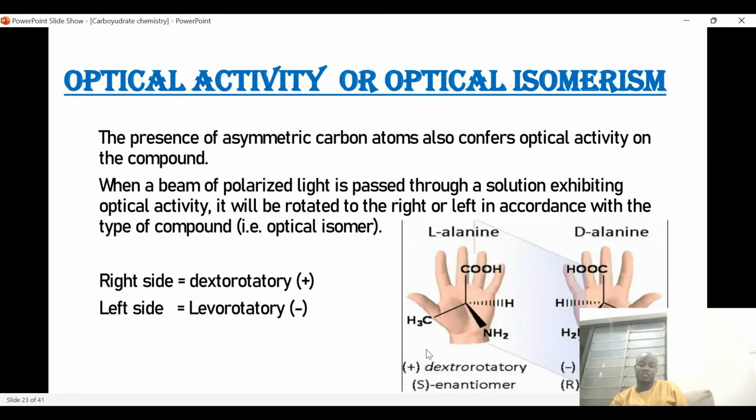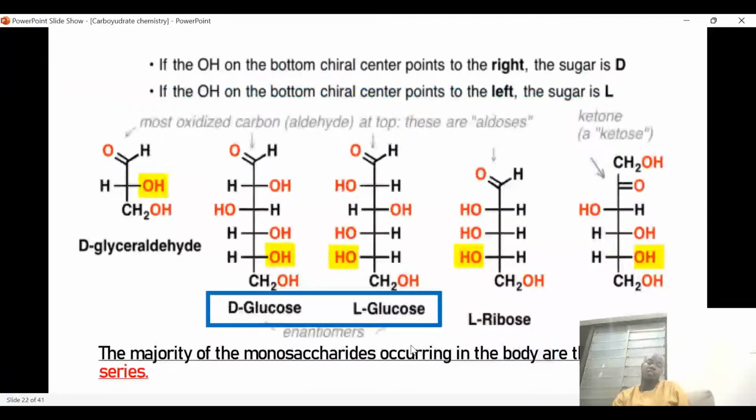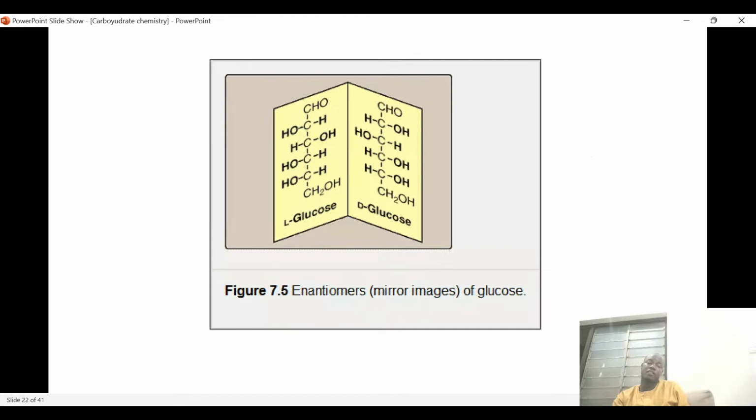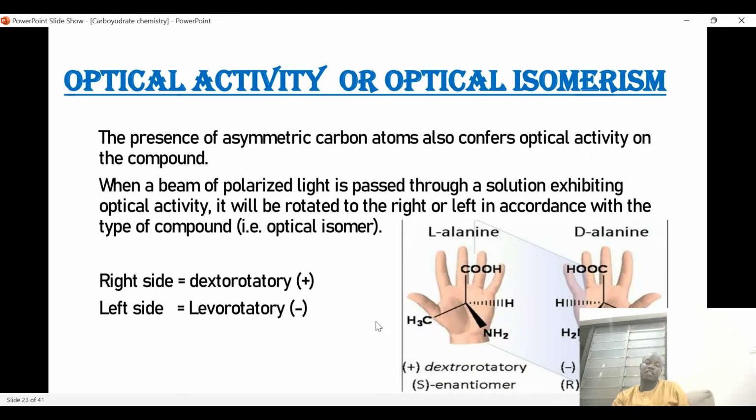So this CH3 is located at the right, while in the case of levorotatory, the CH3 is at the left.